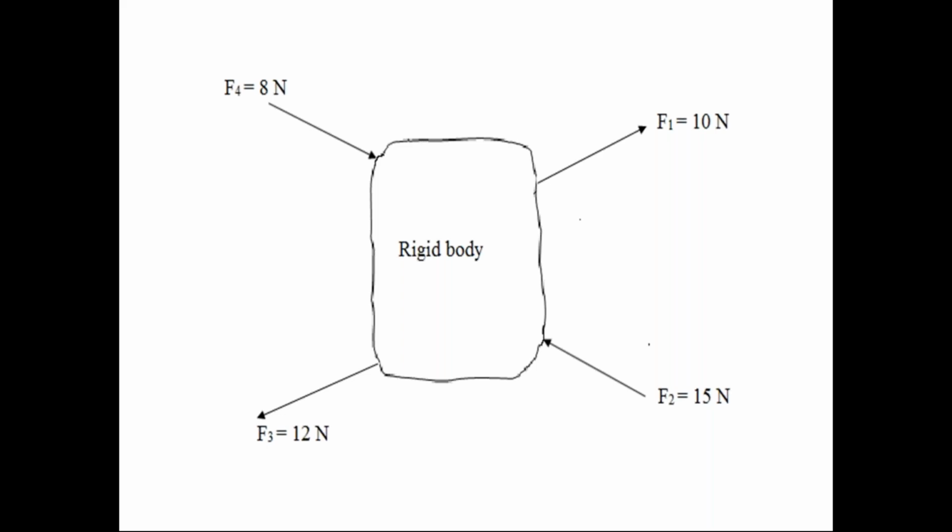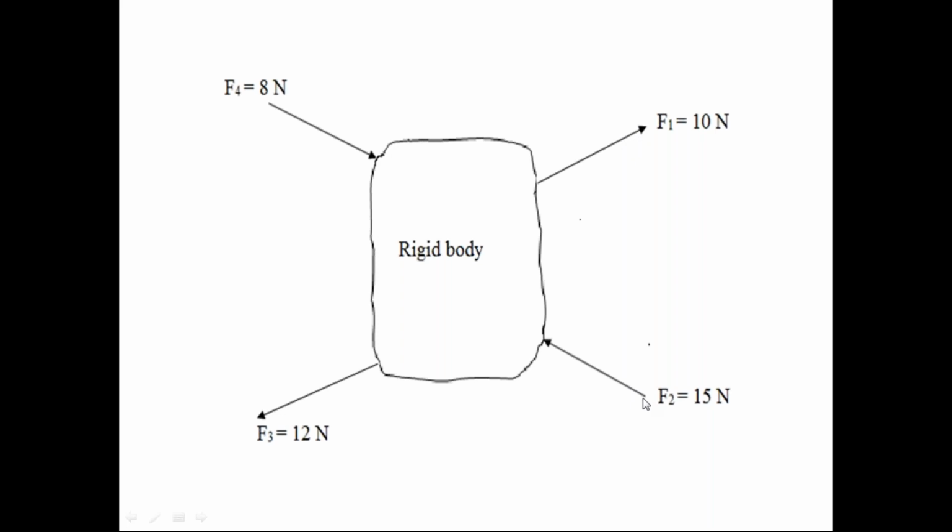Please everyone, check those four forces acting on the body. Check the first force, F1. This is the point of application. Just now we discussed the characteristics. This is the point of application of the first force. This is the line of action of the first force. And the first force has a magnitude of 10 newtons. Check this line of action, the direction. The direction of the first force is away from the body.